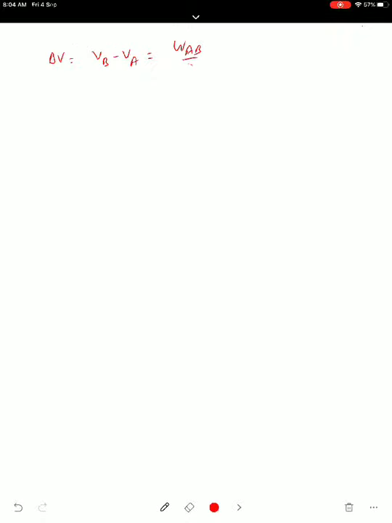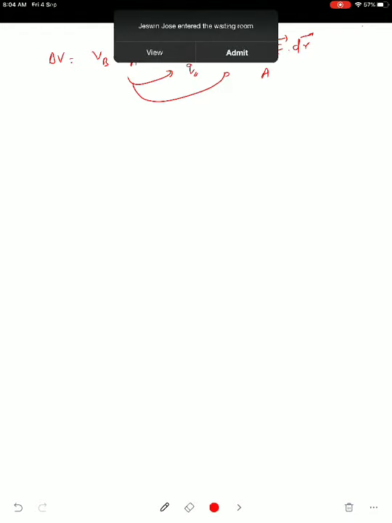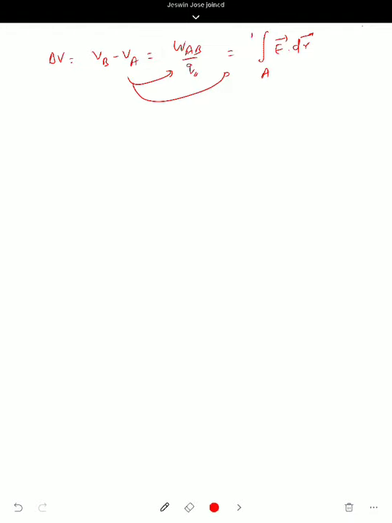This is the definition. In moving a unit charge from one point to another point, how will you measure this? This is equal to line integral E vector dot dr vector from A to B. All of you write this equation 5 times in the copy. Very important one. Next, I am going to discuss what is the SI unit of potential difference. At any time you should remember this equation.